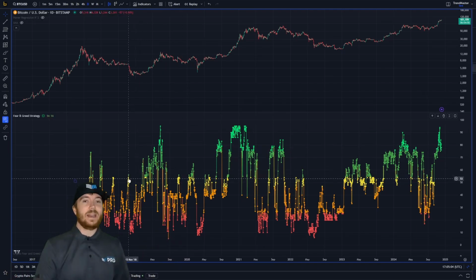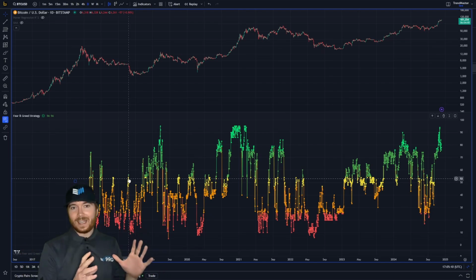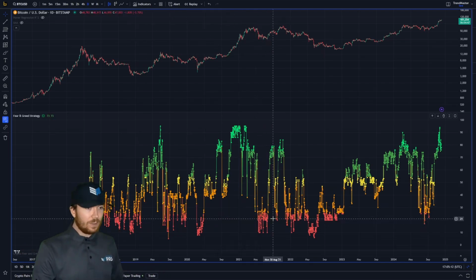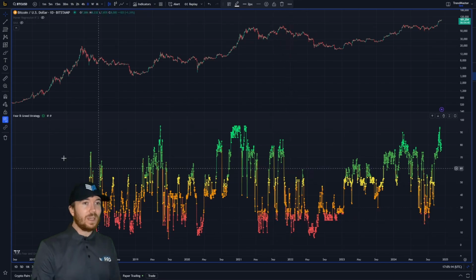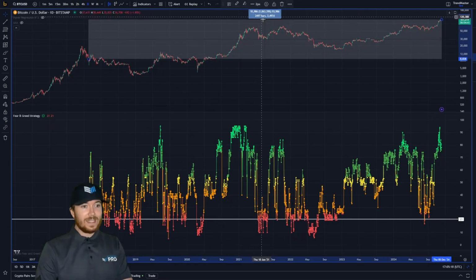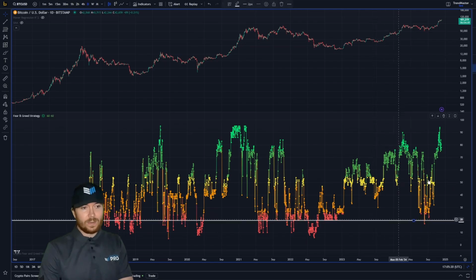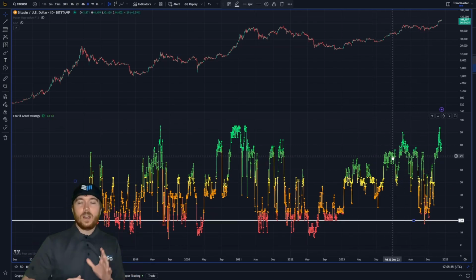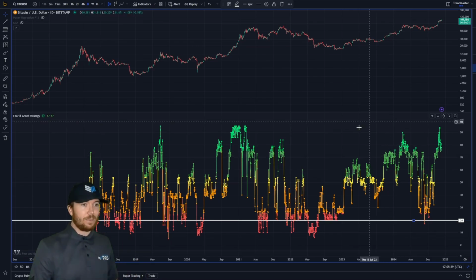So the data goes back to February 2018. So I wanted to see if we could actually outperform just buy and hold Bitcoin using this data. So the way I did that was actually to just assume we would be accumulating BTC beneath a value of 20, or beneath or equal to a value of 20. So as we can see on this white line here, if we're beneath that or equal to that, we're going to just put 1% of our capital into BTC every day that it's beneath that.